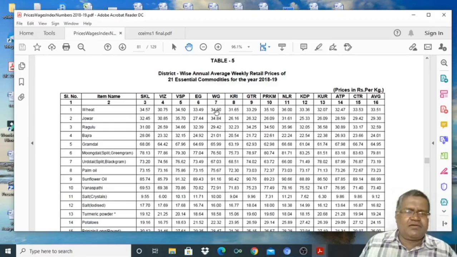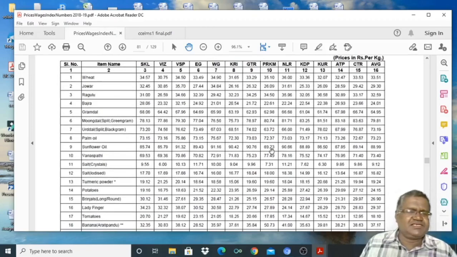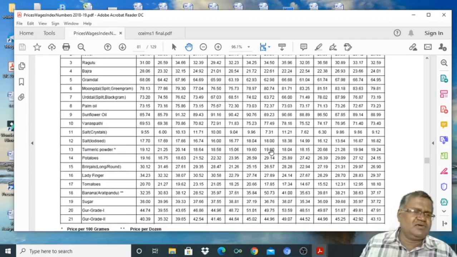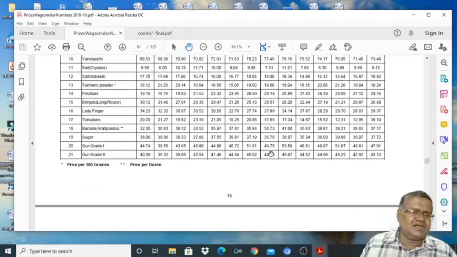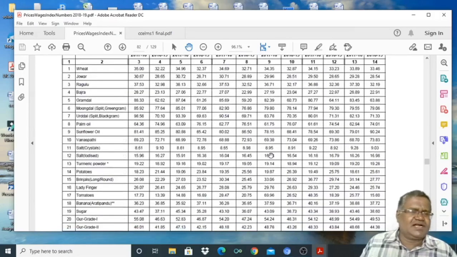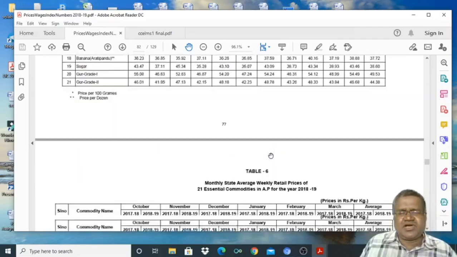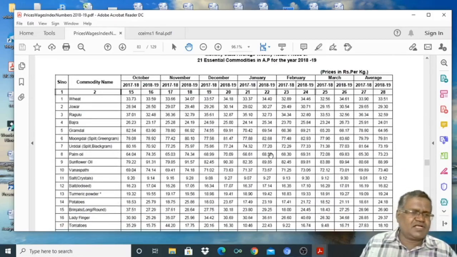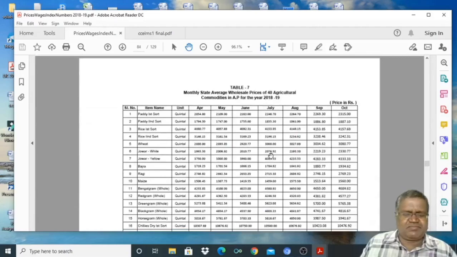Here we have essential commodities: annual average weekly retail prices of essential commodities like wheat, jowar, ragi, bajra. They collected all the information to construct the consumer price index numbers.